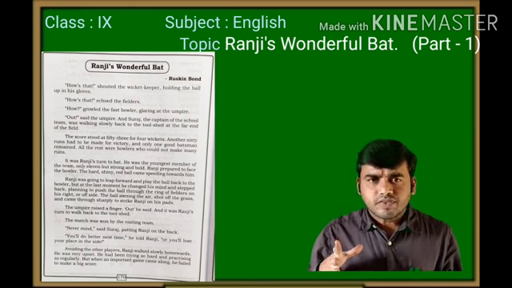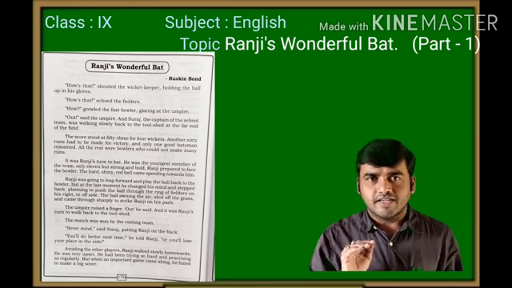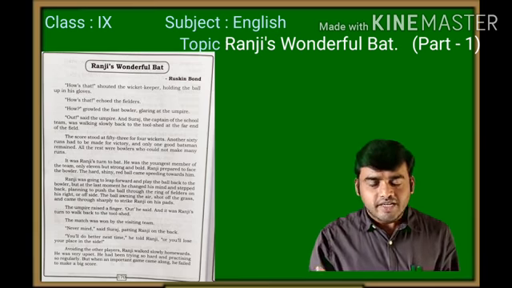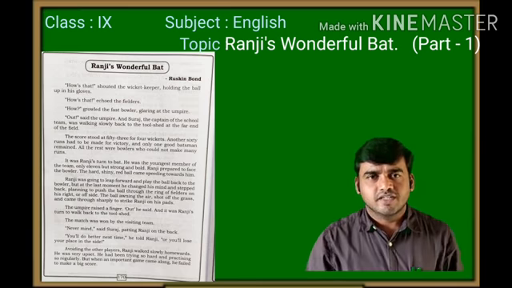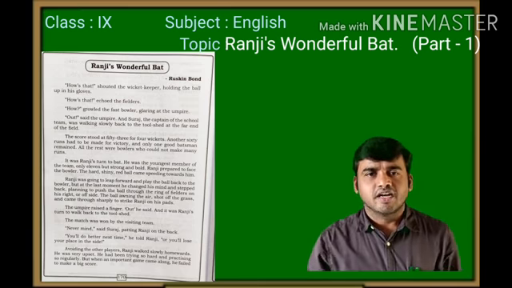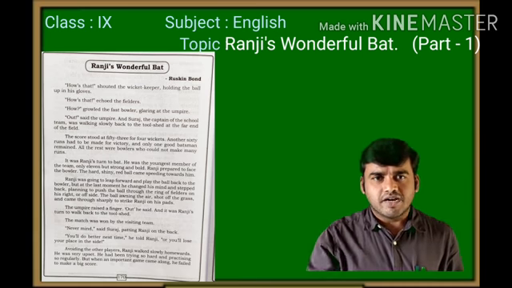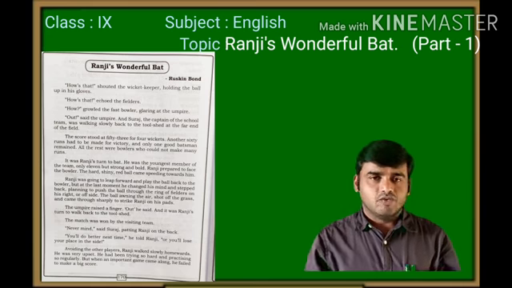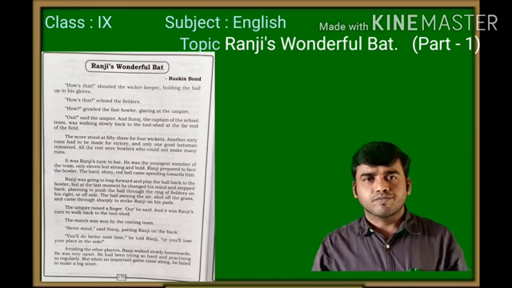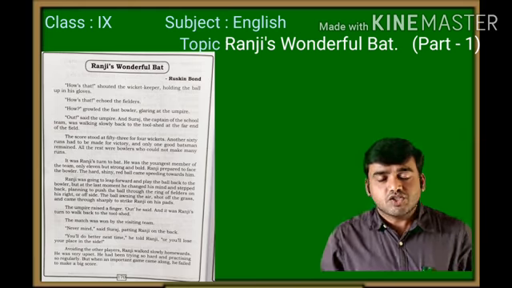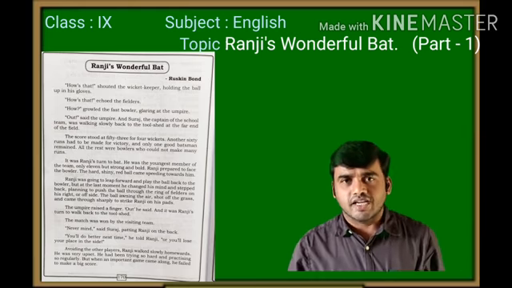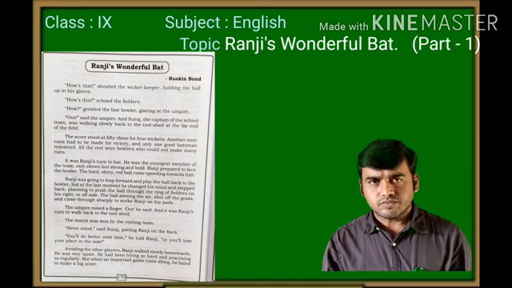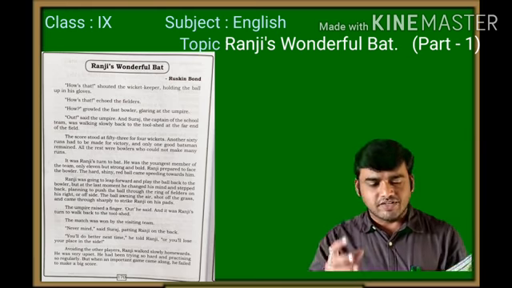Here the bowler is bowling. You know how the bowler bowls, children? In cricket we have different places and different names like bowler, batsman, keeper. When the bowler was bowling, he started to say something. So, like this, the lesson begins here. I will read once first, then I will explain to you.